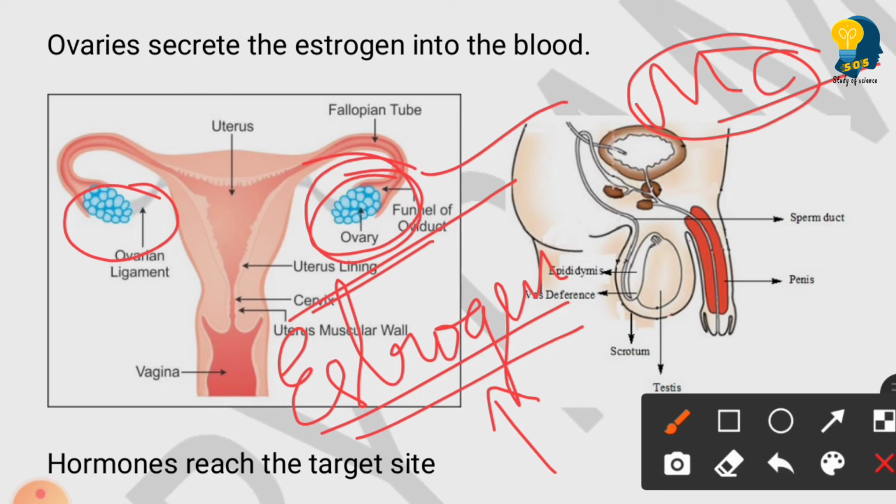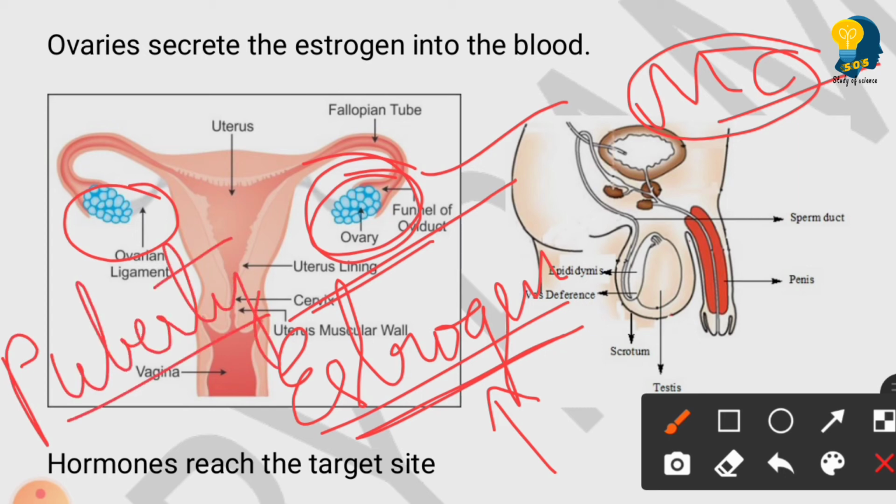Clear? So whichever the site may be, when it reaches the breast area, it helps in the enlargement of the breast. When it reaches the armpits area, it helps in the development of hair under the armpits. Correct? So all these changes take place when the estrogen is secreted by the ovaries. Clear? And all these changes are seen when the girl enters puberty. You all have understood what puberty and adolescence are.